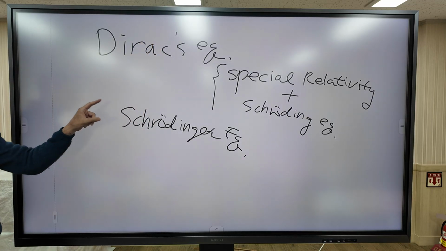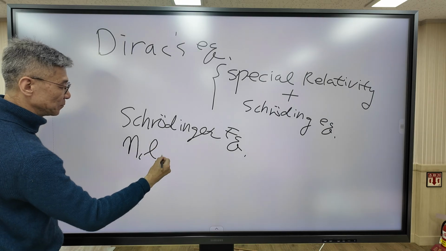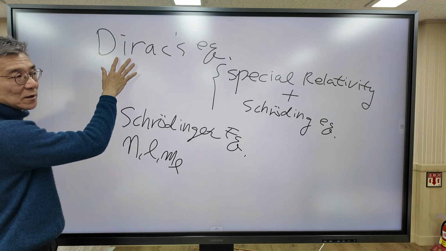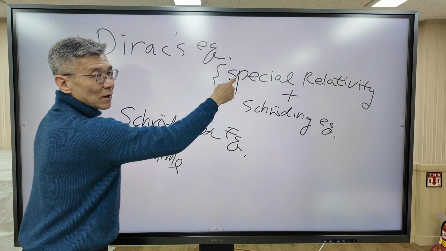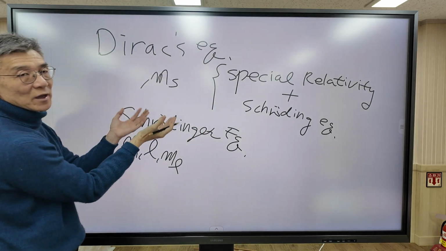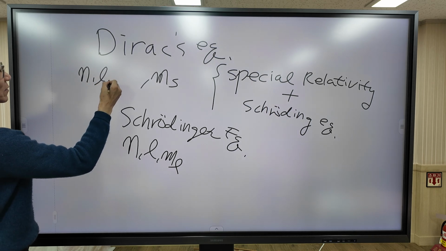When he solved the Schrödinger equation, only 3 quantum numbers emerged. But when he solved Dirac's equation, which incorporates special relativity, the spin quantum number naturally appears, as well as the 3 quantum numbers.